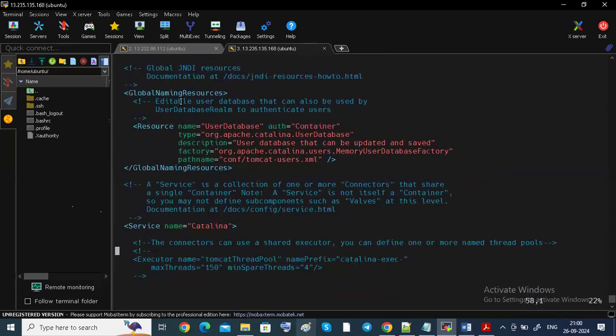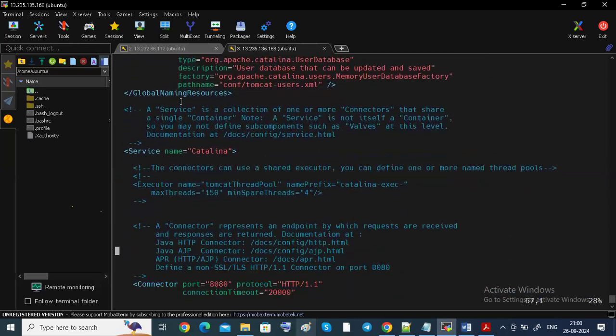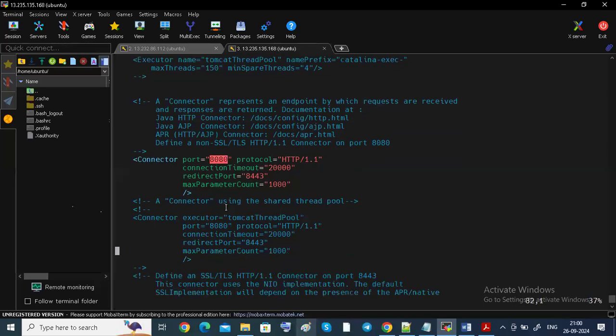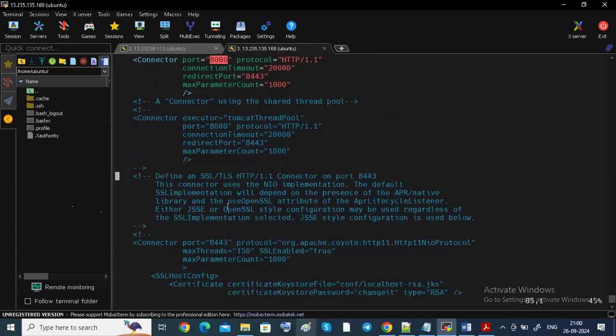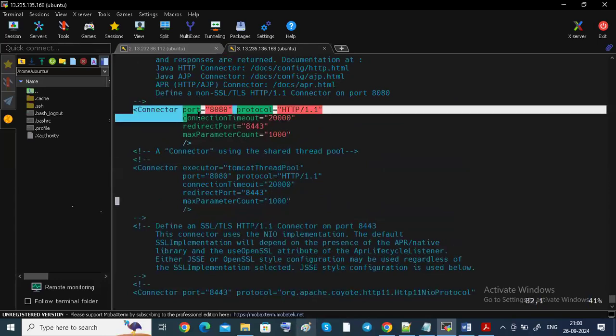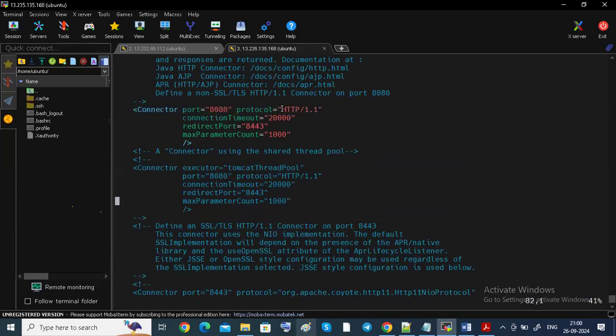Another one is, see, this is our connector. This is the default port number 8080. You can change here. There also you can change, but you have to change everywhere. But this connector only we are using now, the HTTP connection.